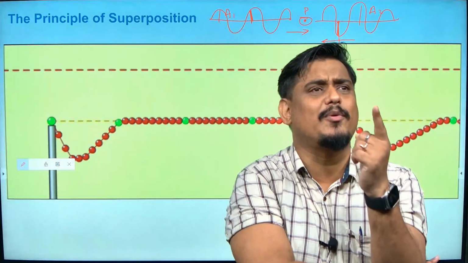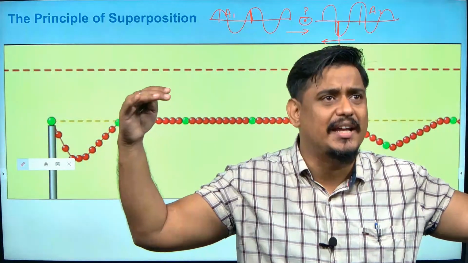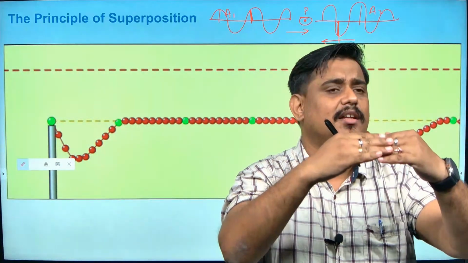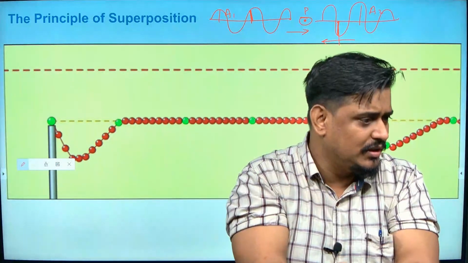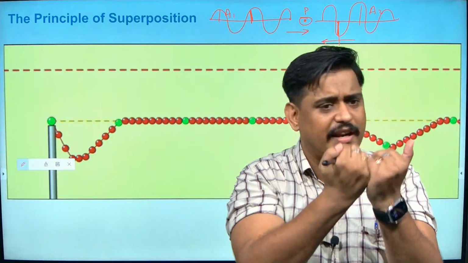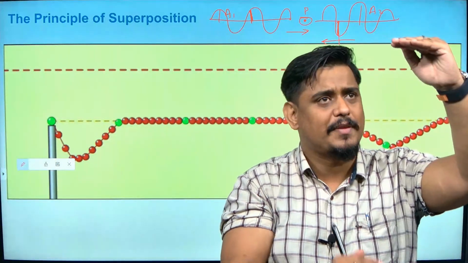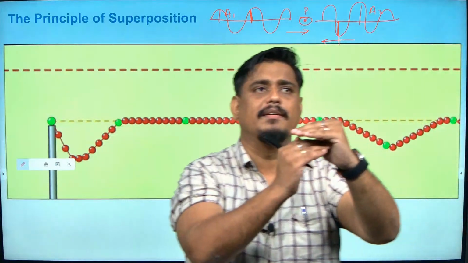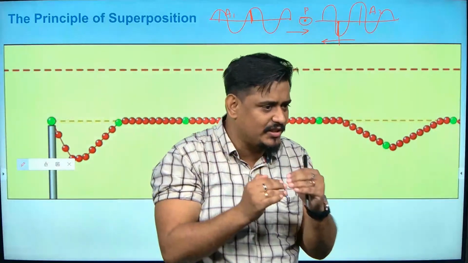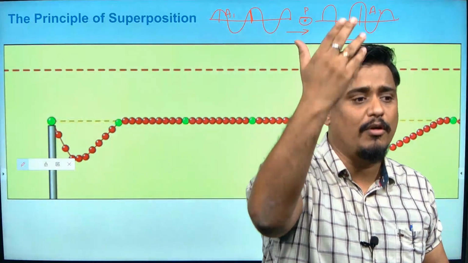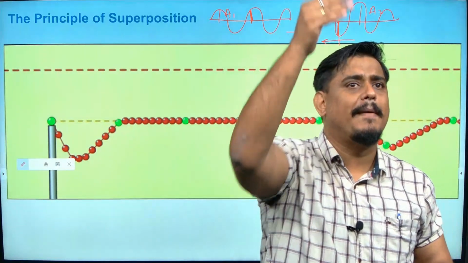Are you getting what I am trying to tell you? When two waves in opposite direction are interfering with each other, the possibility can be, it can become double the amplitude, either in positive direction or negative direction. That's all it can be. That is plus 2a, minus 2a. Within this only it will be. That's why I told, if it is 2 meter hitting each other, it can become plus 4, minus 4, 0, 1, 2, 3, minus 1, 2, 3.